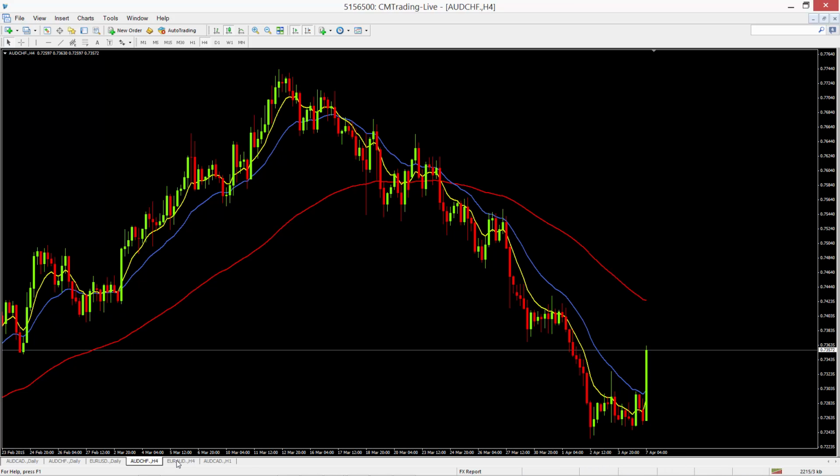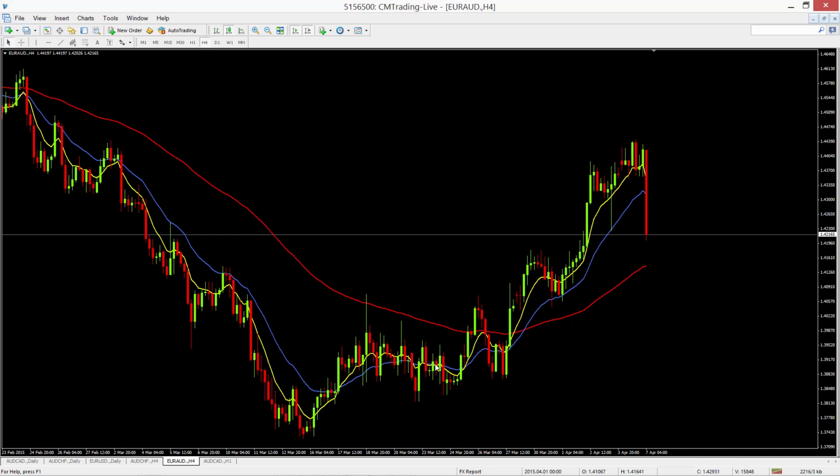The Euro Australian dollar, Euro strengthening quite dramatically over the last few days. The Australian dollar still continuing weak, so this trend is still up. I'd be looking for longs over shorts.